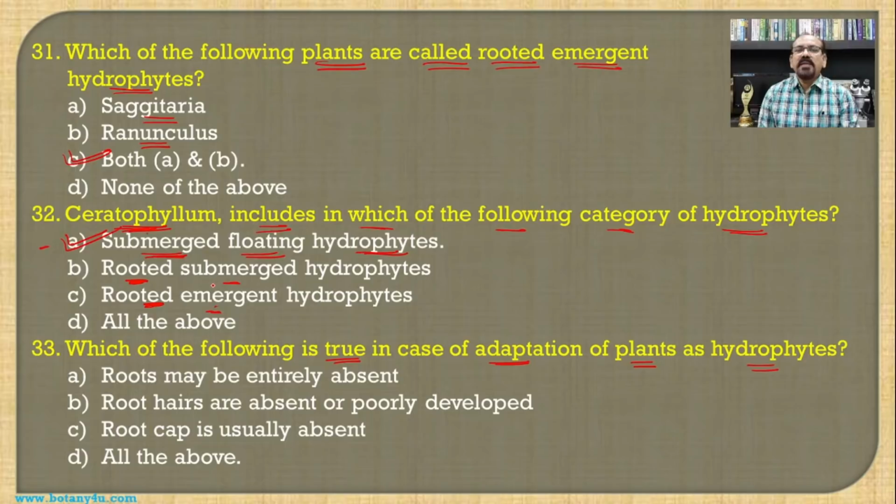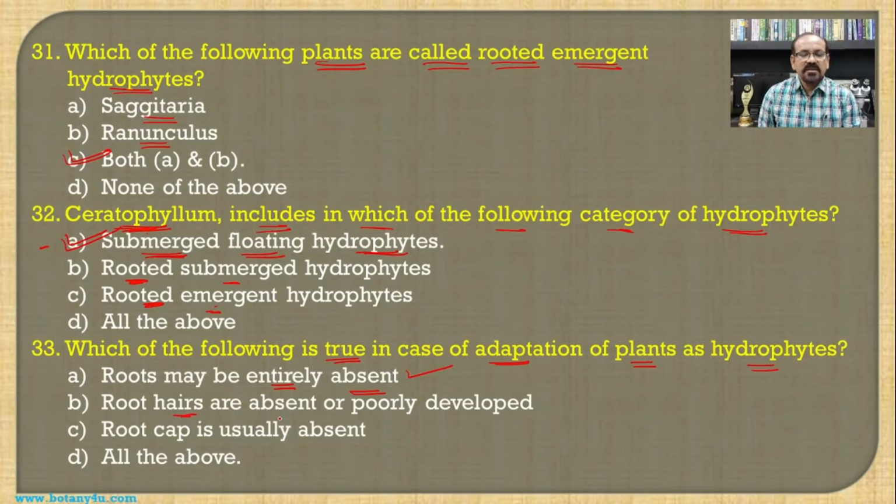Means when the plants are adapted to the hydrophytic condition, then what will be the characteristic features? So the roots may be entirely absent. This is the correct one, because there is no necessity of the roots for the plants which are growing inside the water. So in many aquatic plants, the roots are found to be absent.